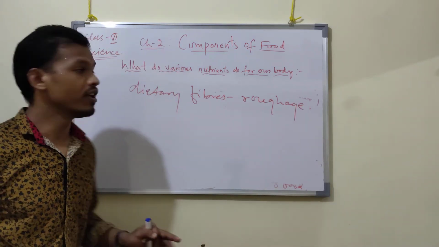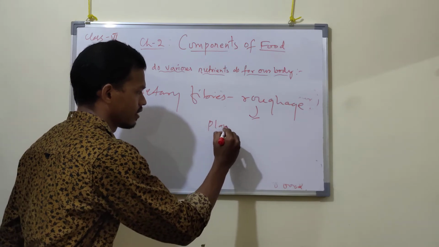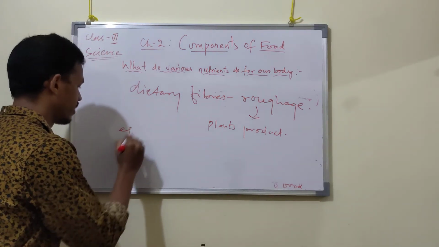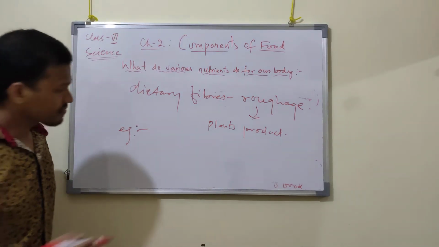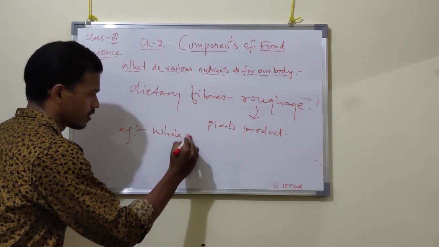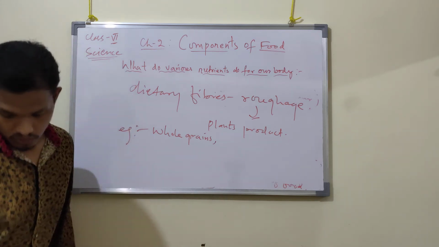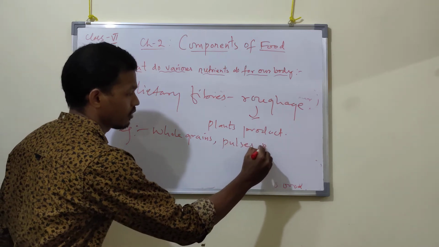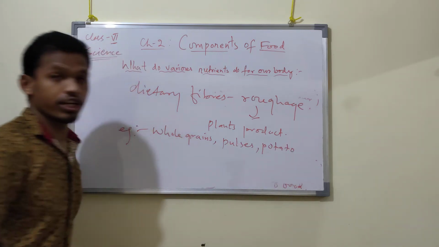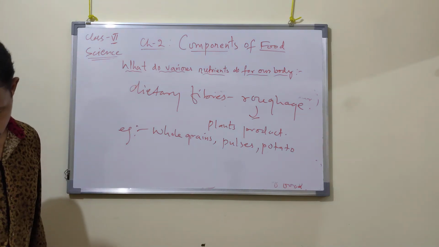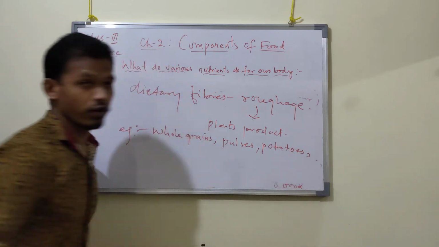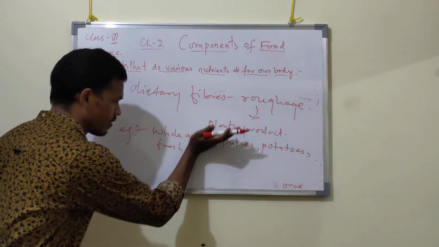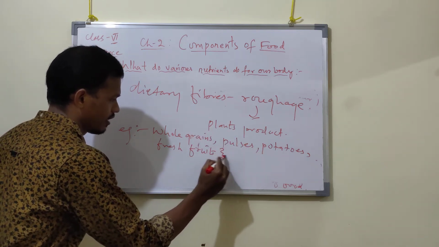From where do we get RAFEs? These are often from plant products, such as whole grains, pulses, potato, fresh fruits and vegetables.